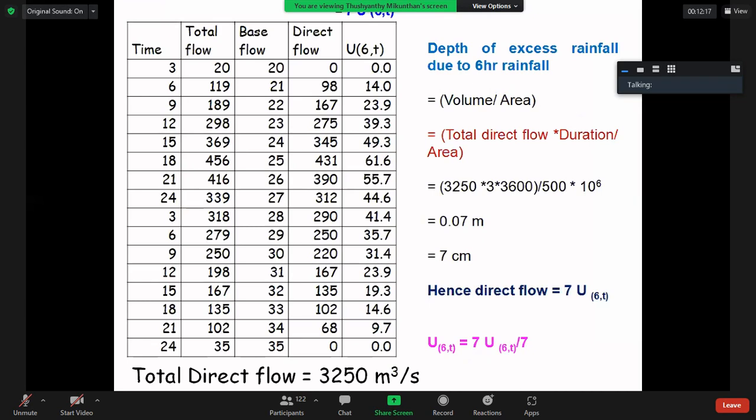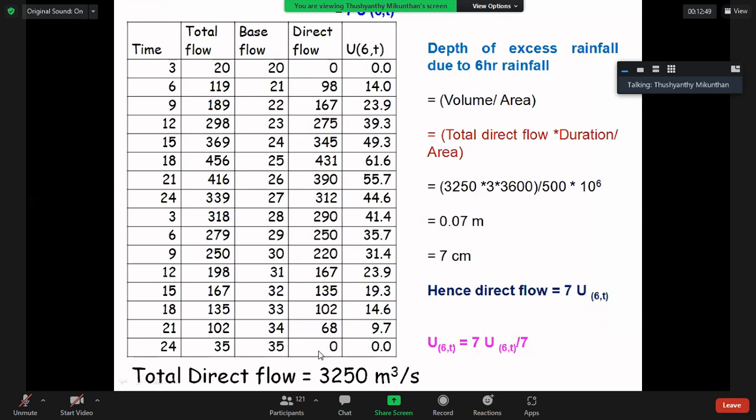Next step. The total flow is given, and you identified the base flow. Starting point is 20, because direct flow is always 0. Remember the unit hydrograph starts from 0 and ends with 0. So always direct flow starts with 0 and ends with 0.